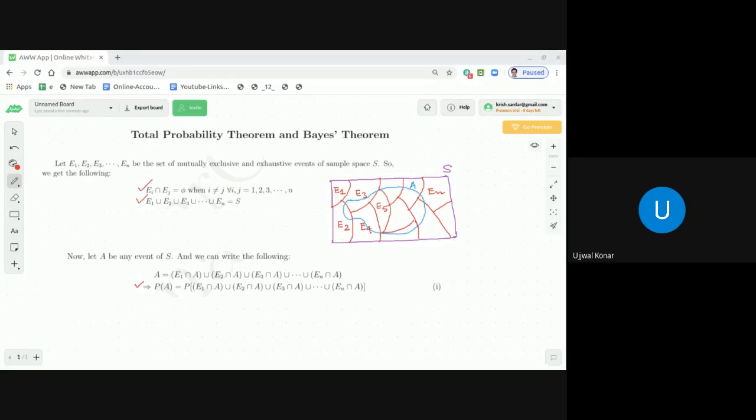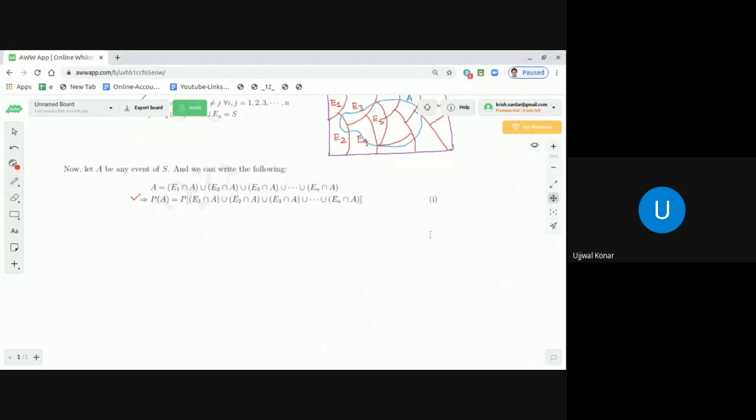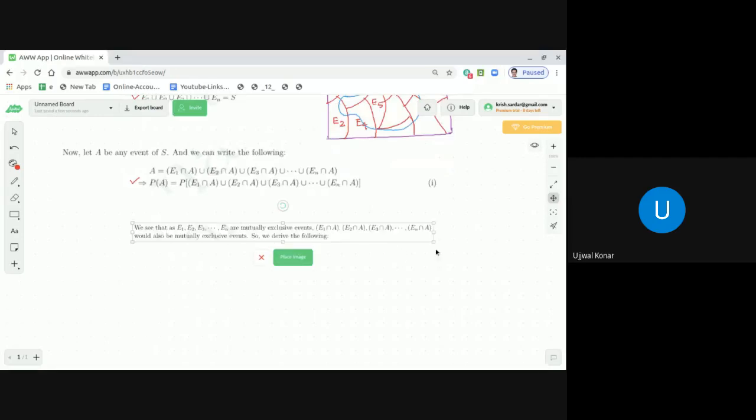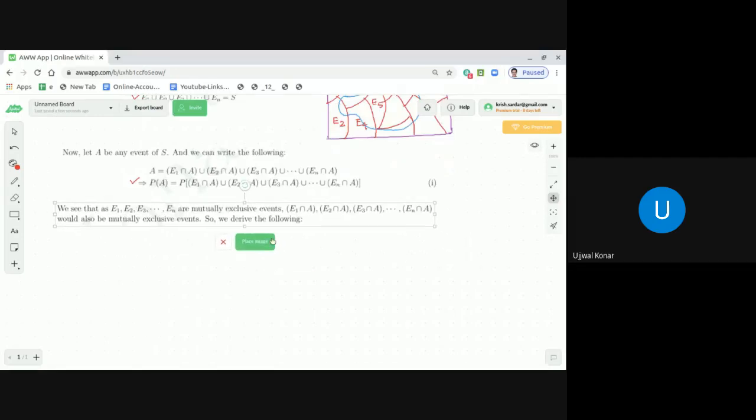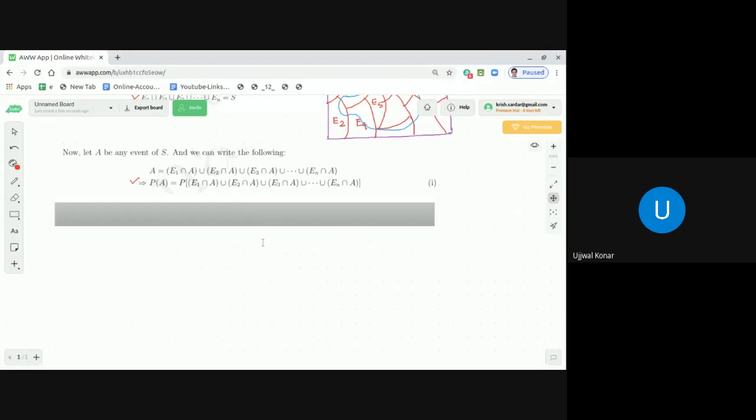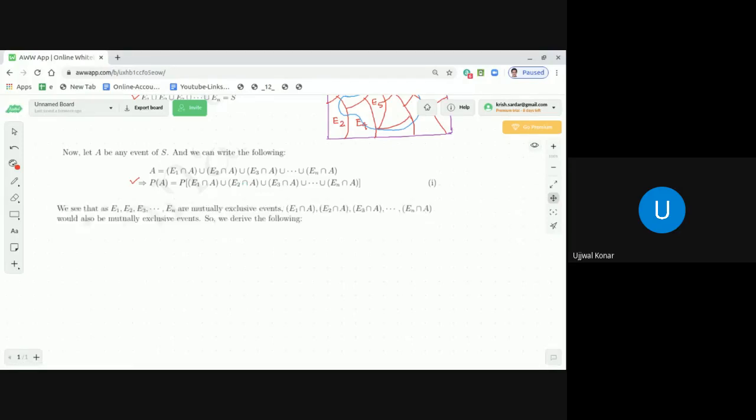As all are mutually exclusive, then definitely the intersection of this set with the same set A should also be mutually exclusive. So what I wanted to mean is that E1, E2 up to En are mutually exclusive events. So let me write it down first, and then let me explain. What I was telling is that E1, E2, E3 up to En are mutually exclusive events. So E1 intersection A, E2 intersection A, E3 intersection A, up to En intersection A should also be mutually exclusive events.